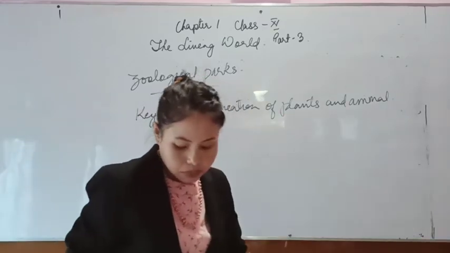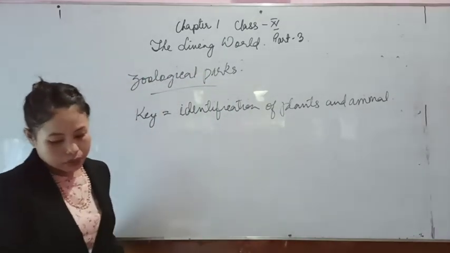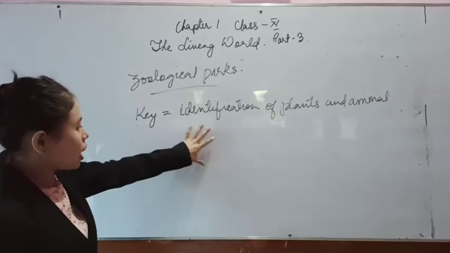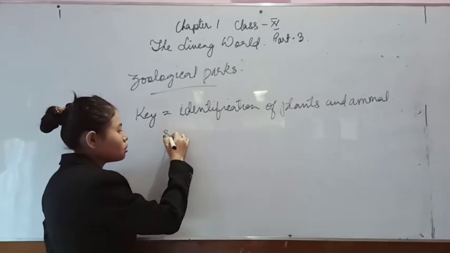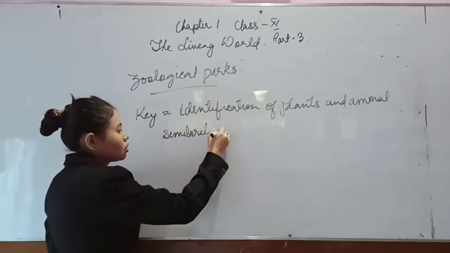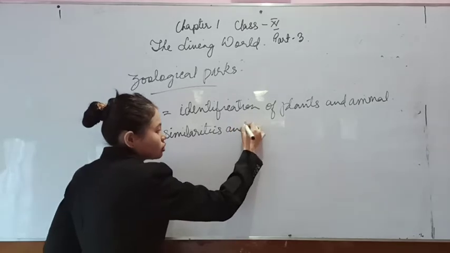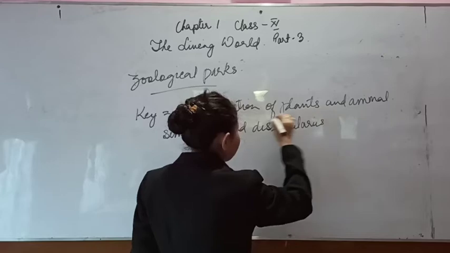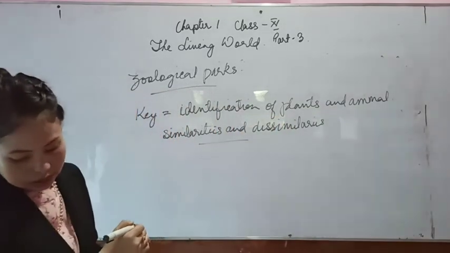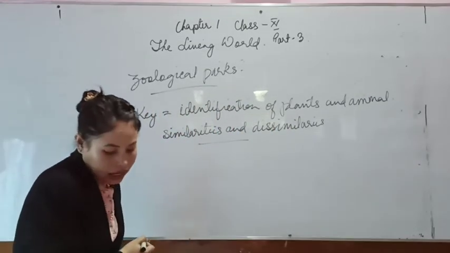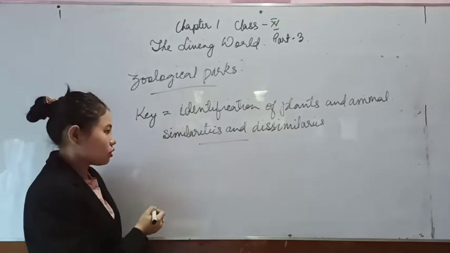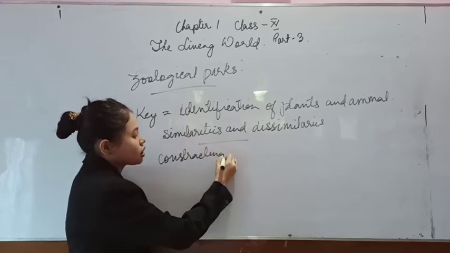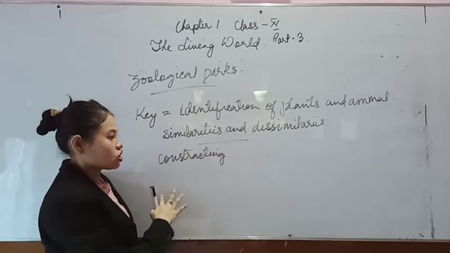In the case of a key, the identification of plants is based on similarity and dissimilarity. In fact, it is based on contrasting characters. Contrasting characters means the characters which are in contrast to each other, which are different from each other.